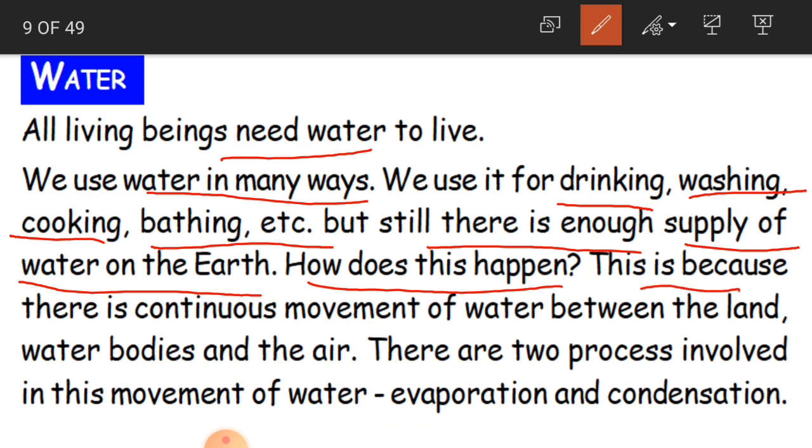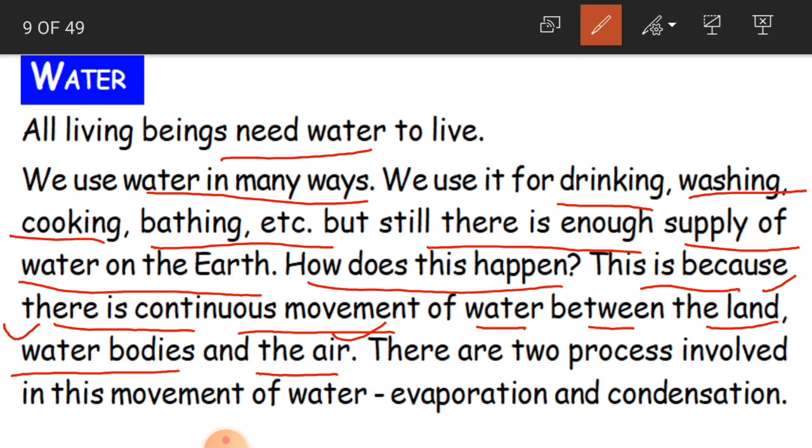This is because there is continuous movement of water between the land, water bodies and the air. Continuous movement of water between what? The land, the water bodies and the air. Three factors here. What are they? Land, water bodies and the air. Because of the continuous movement of these three, we are able to get water.